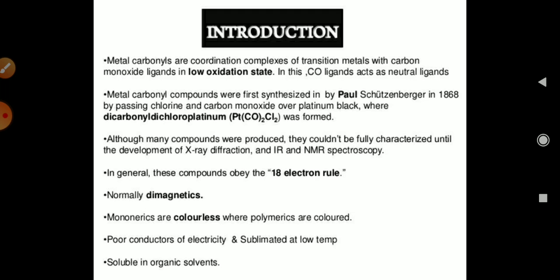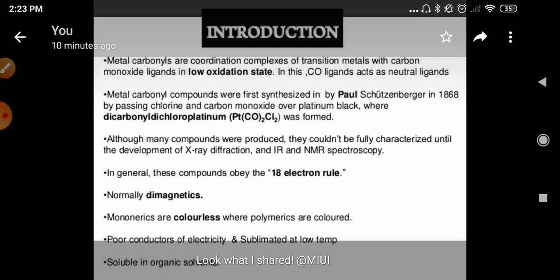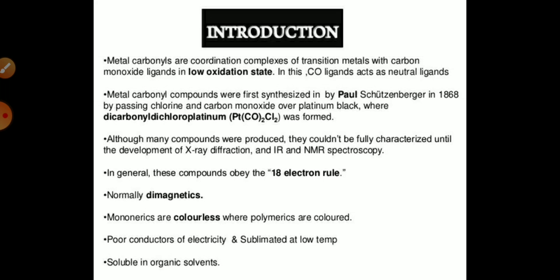The metal carbonyl compounds were first synthesized by Paul in 1868 by passing chlorine and carbon monoxide over platinum black, where the platinum dicarbonyl was formed. Although many compounds were produced, they could not be fully characterized until the development of X-ray diffraction, IR and NMR spectroscopy.